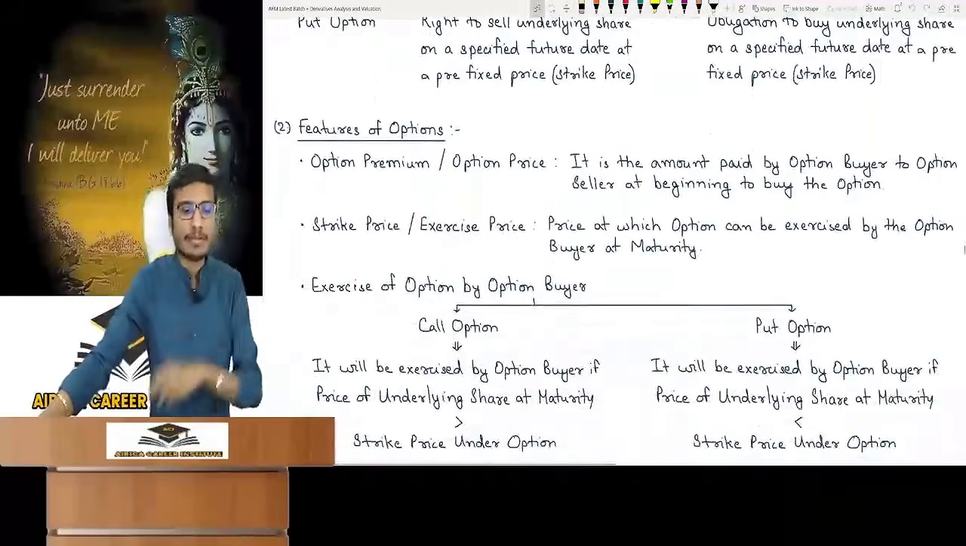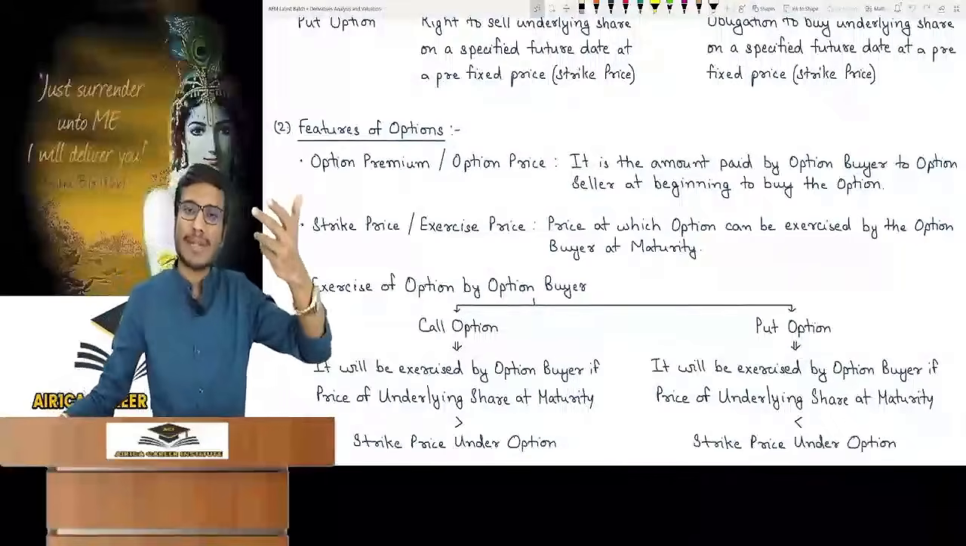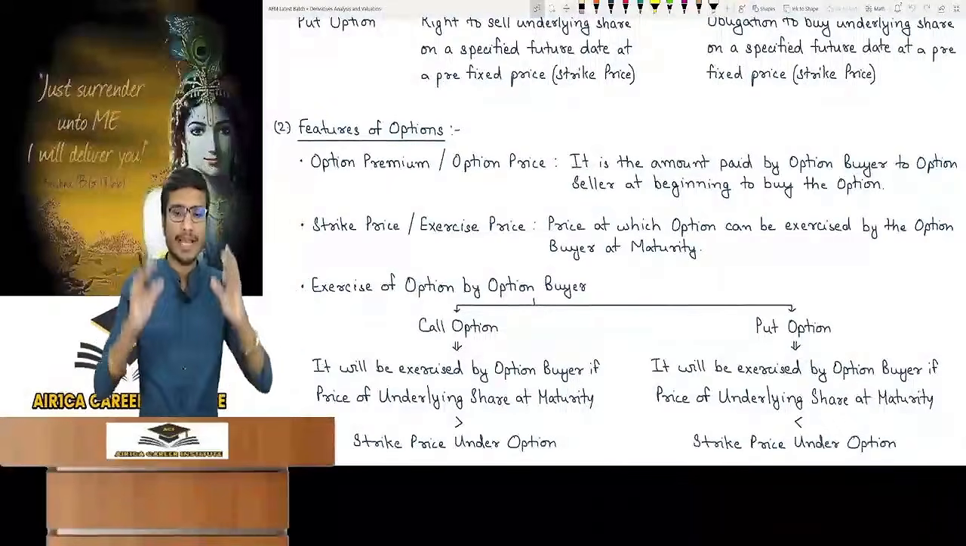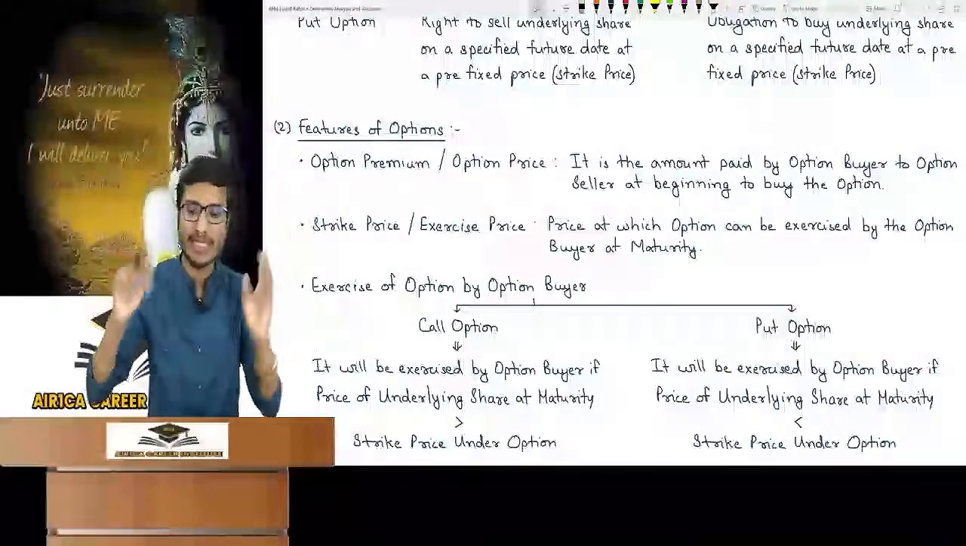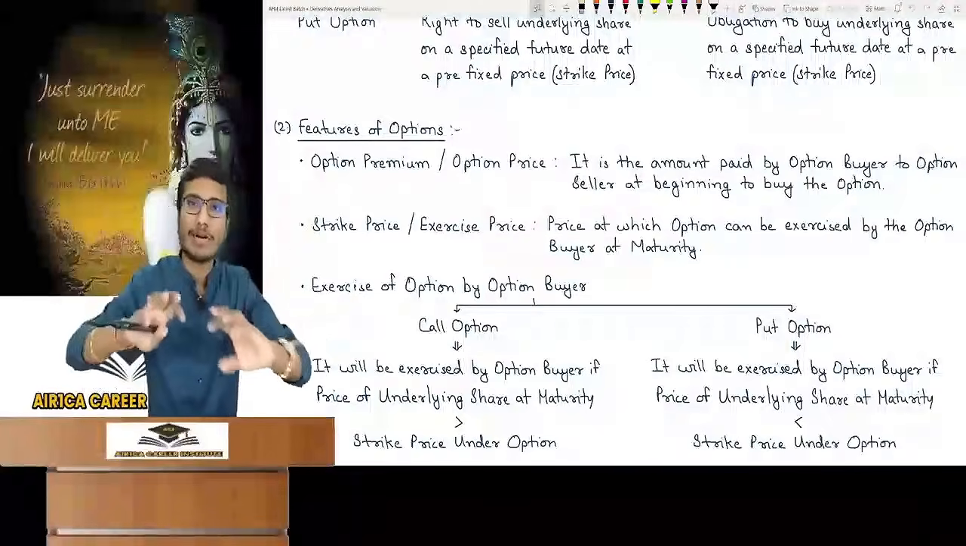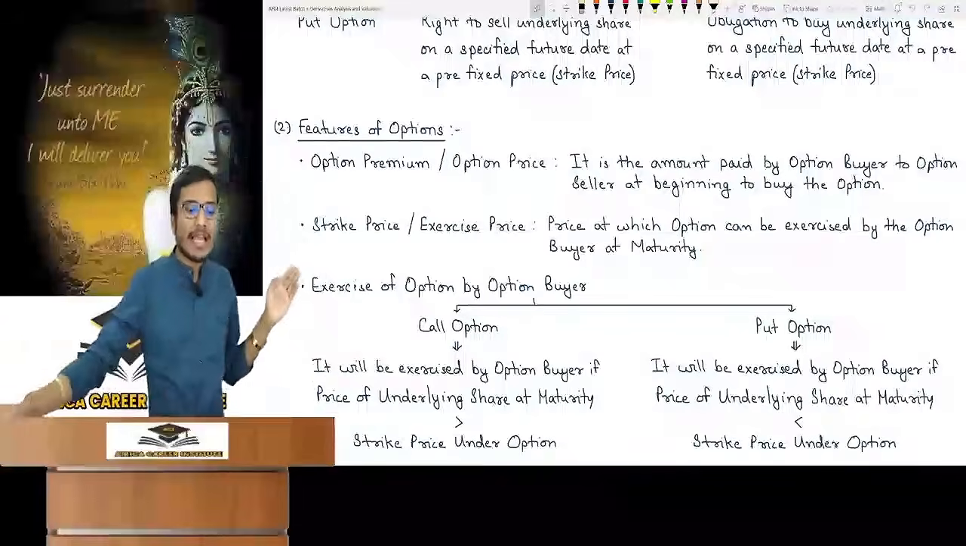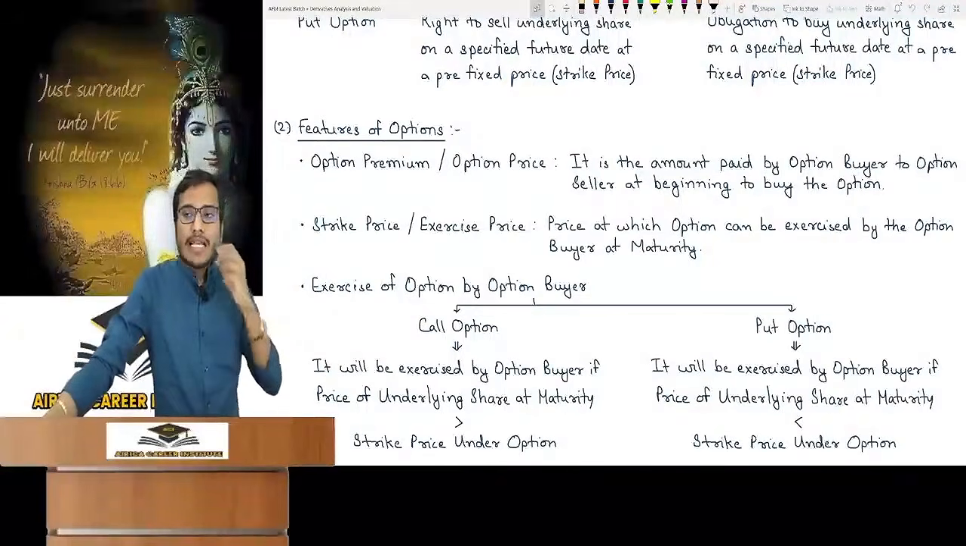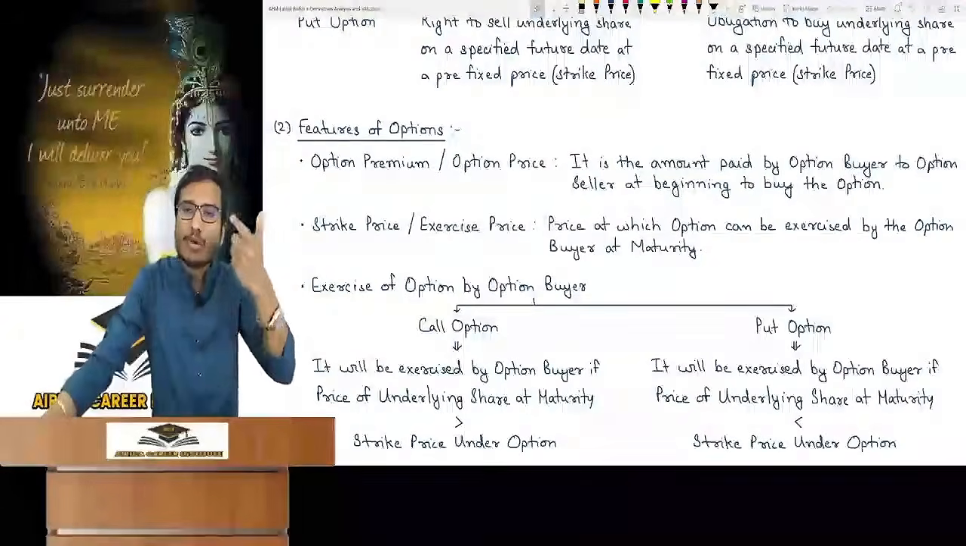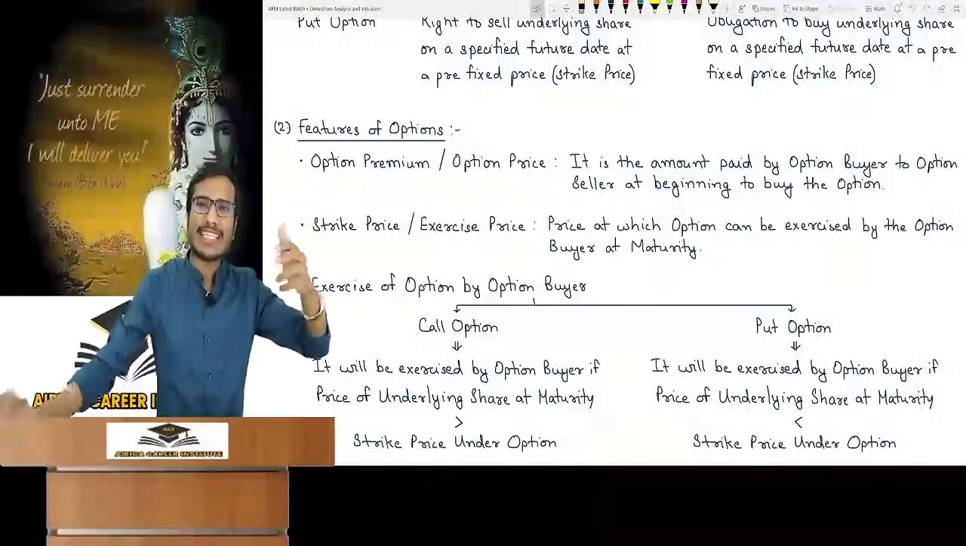Now understand some features in options. First, option premium, which can also be called option price. Option buyer pays option seller in beginning of option. When he buys an option, he pays it at the zero time of the contract. As he has bought option that time, strike or exercise price. The prefixed price in the contract is called strike price or exercise price in the case of options.